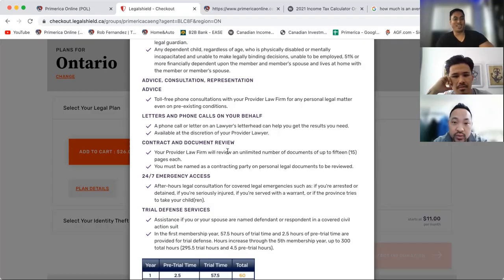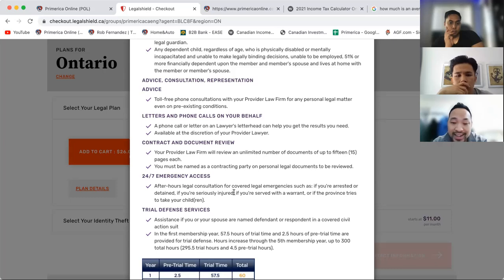And contract and document review, you can do that as long as it's up to 15 pages each document. So if you're trying to see if somebody's screwing you over, send you a document, say, I'm looking for this. Is that good? Or am I getting myself into something bad? They will review it for you.